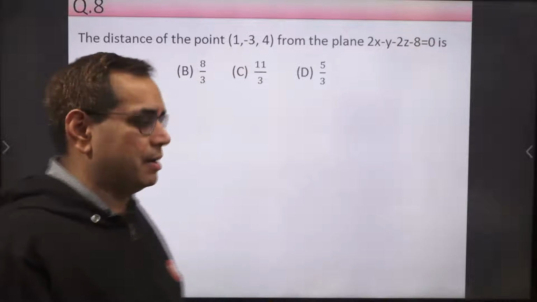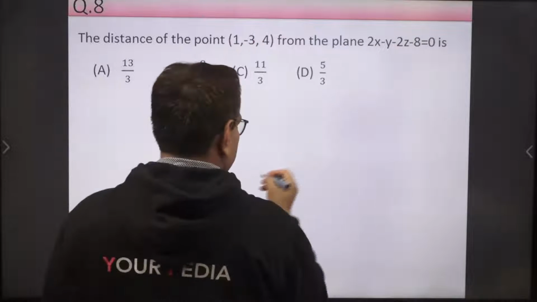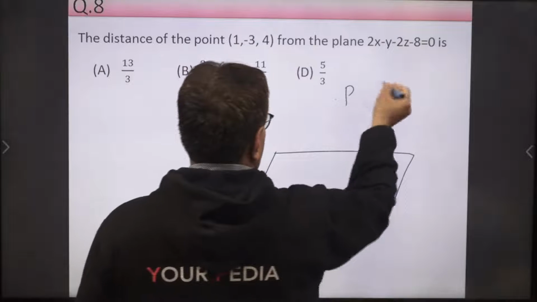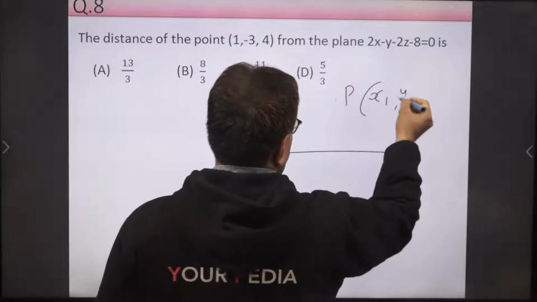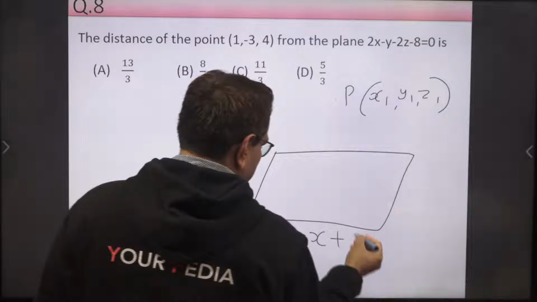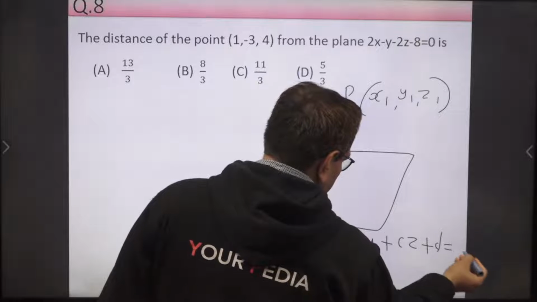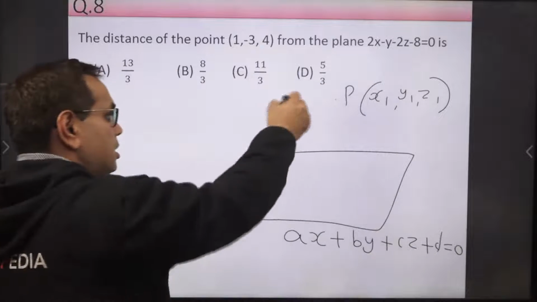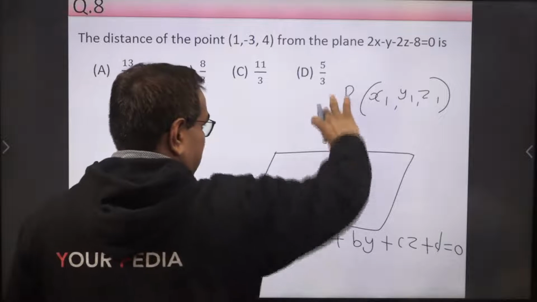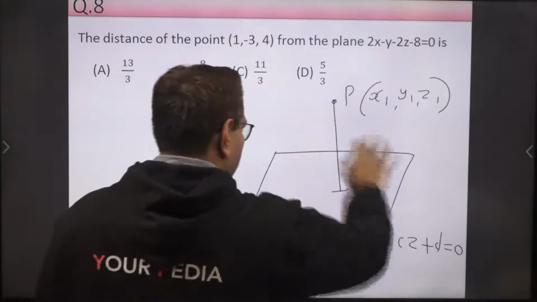All of you must remember. Distance of a point from a plane. Okay, if this is a plane and this is a point P, suppose it is (x1, y1, z1), and this is the plane ax plus by plus cz plus d equal to 0. This is the equation of the plane and this is a point. If we draw a perpendicular from this P on this plane, then this is the distance, perpendicular distance, or simply distance of point P from the plane.